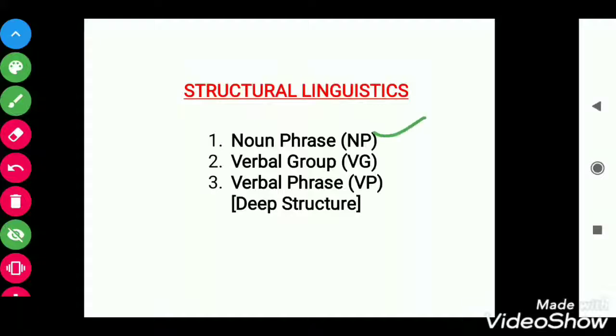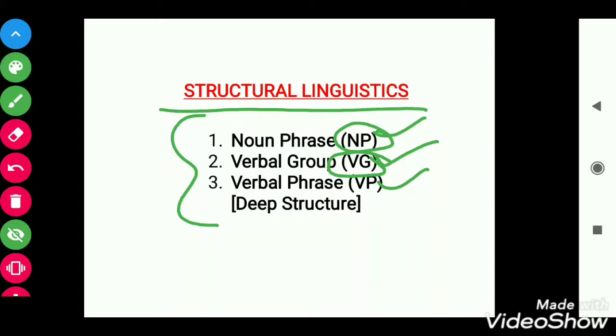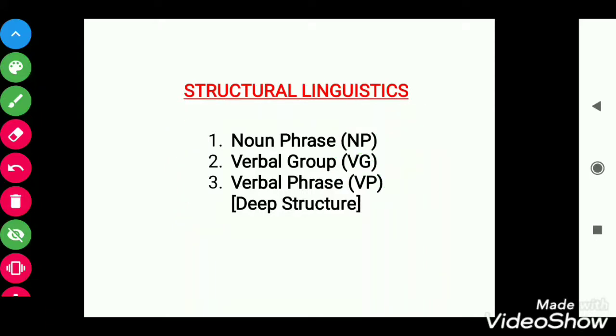NP means noun phrase, VG means verbal group that contains the parts of verb, and VP is verbal phrase which contains both NP and VG. And all these come under structural linguistics. We will learn all this in 3 videos, but in this video we only learn the NP, that is noun phrase.